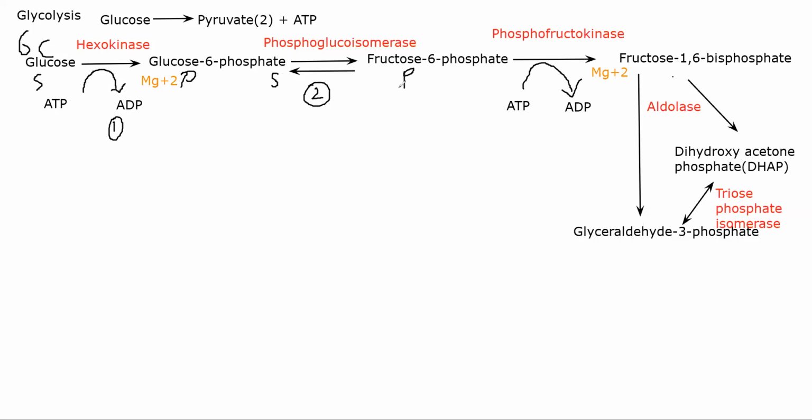All right. Now, from the third step, fructose 6-phosphate, I phosphorylate it again to form fructose 1,6-bisphosphate, wherein I'm attaching another phosphate group in the first position.